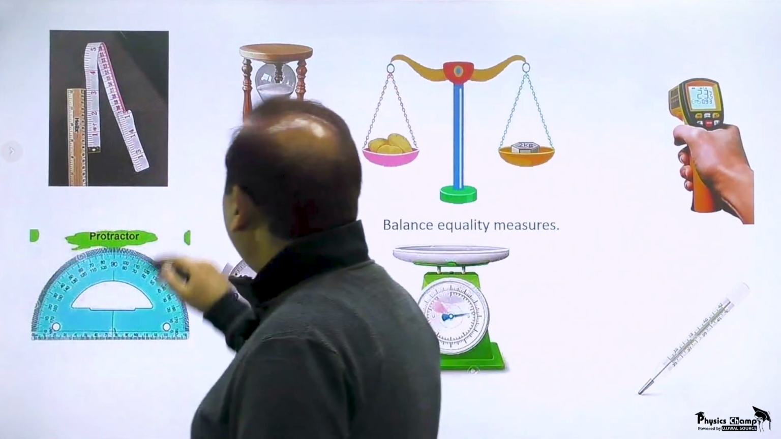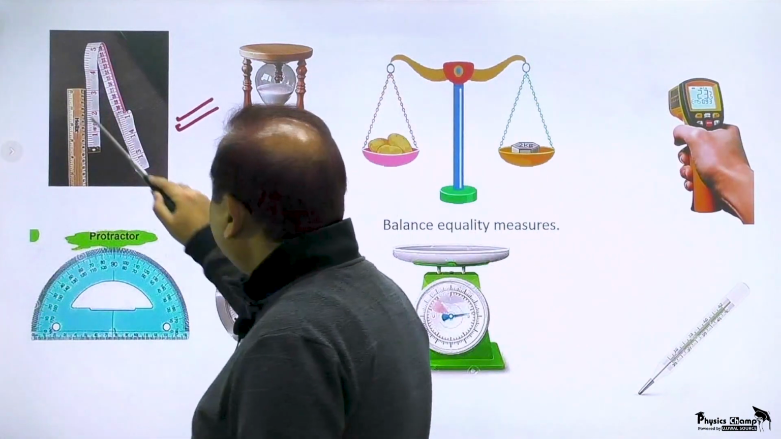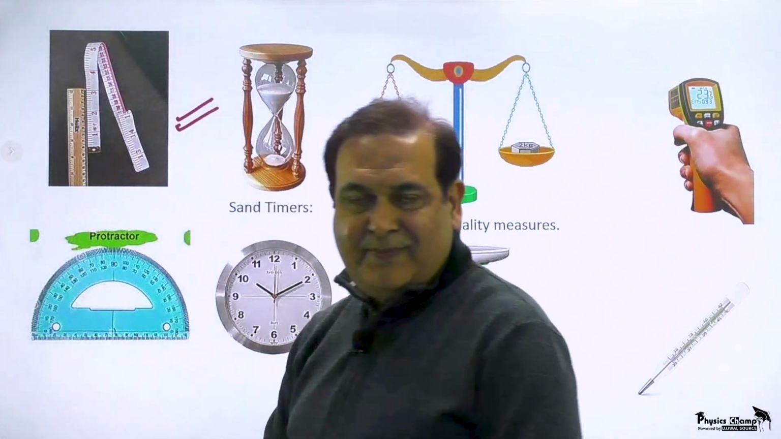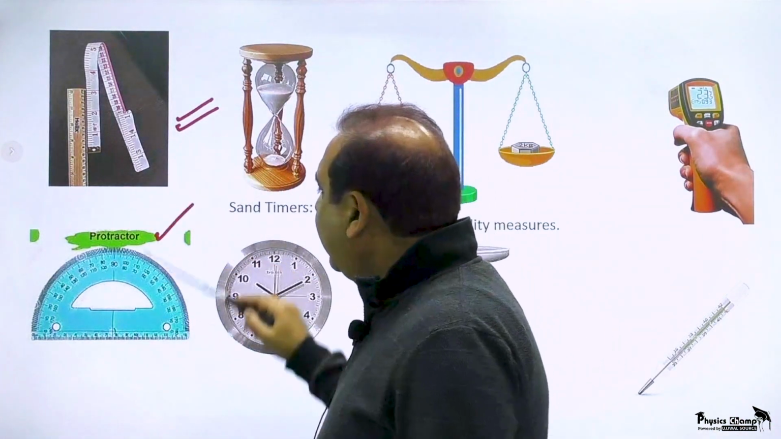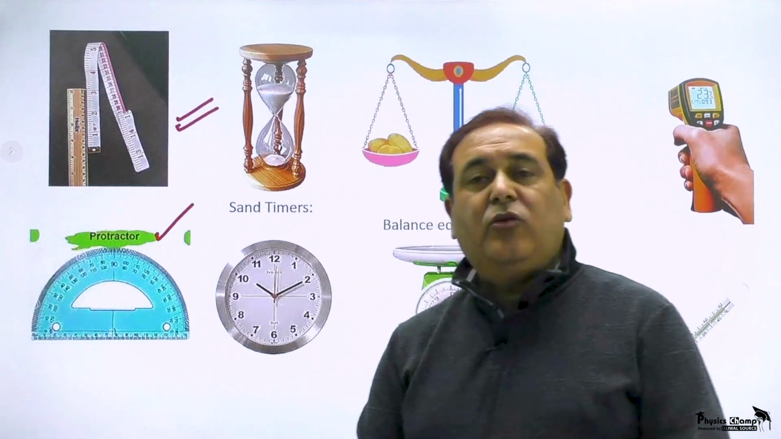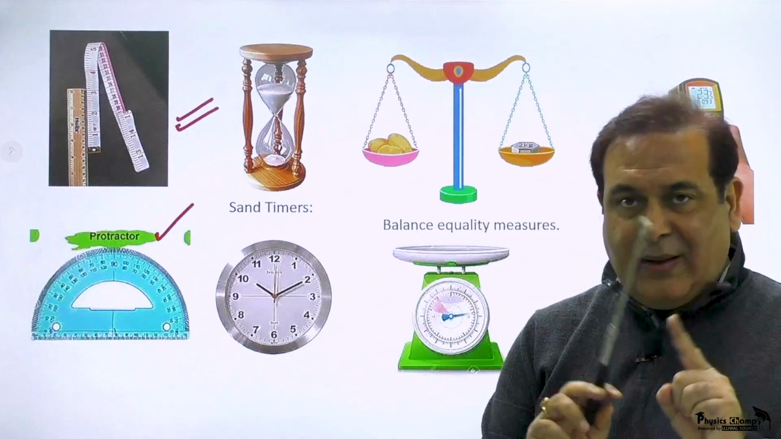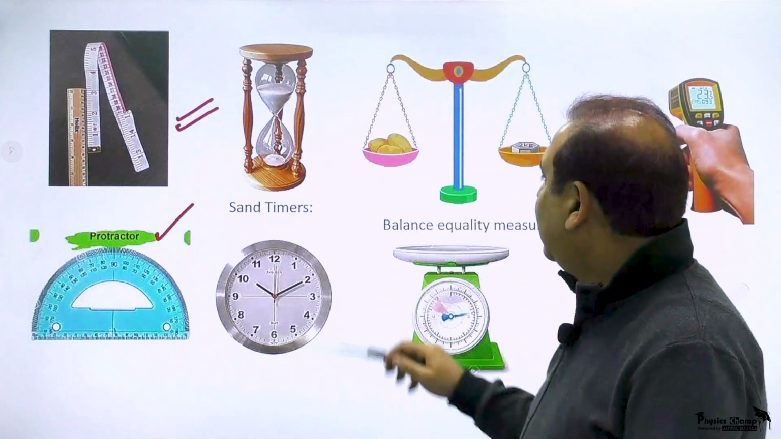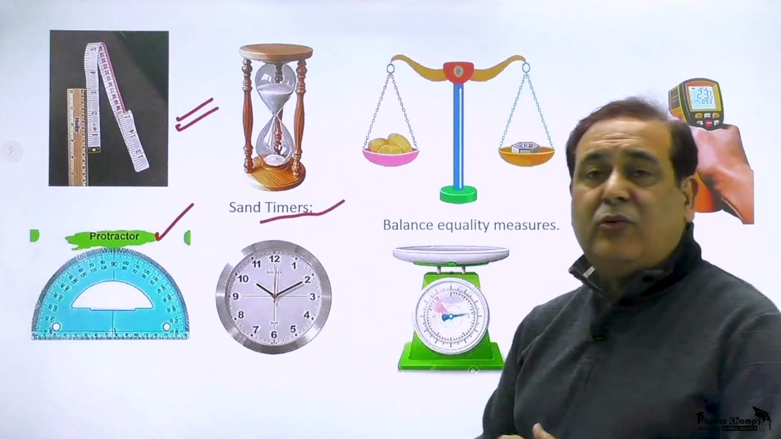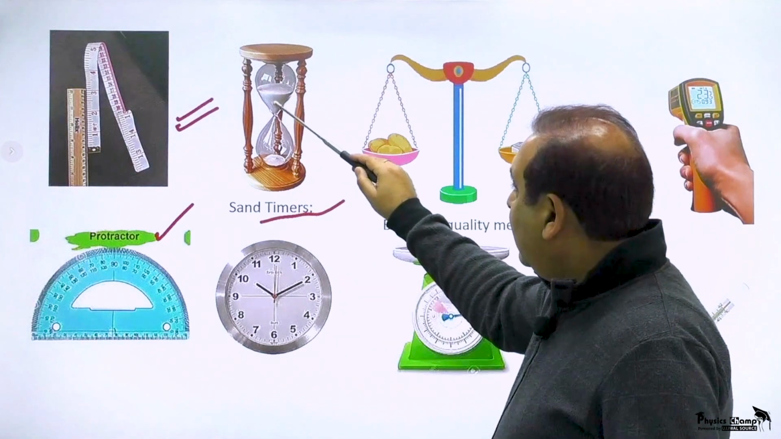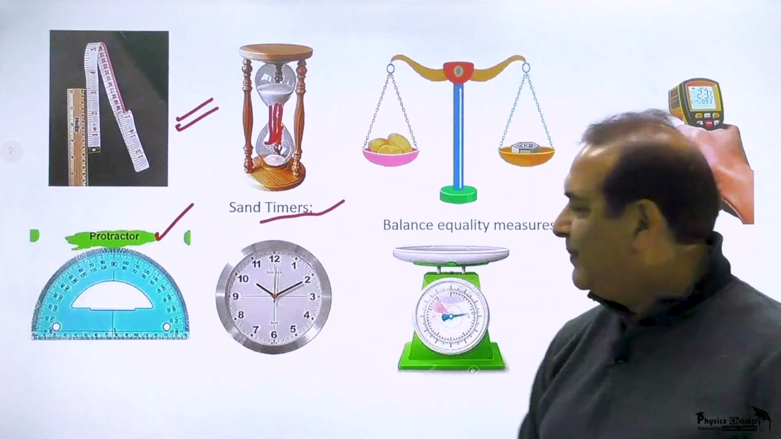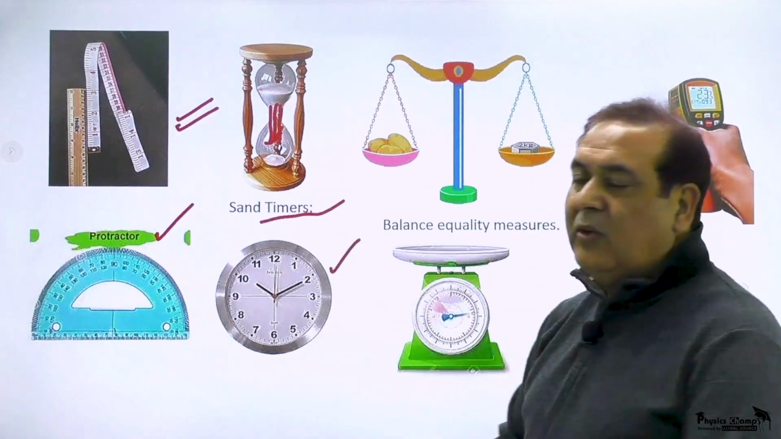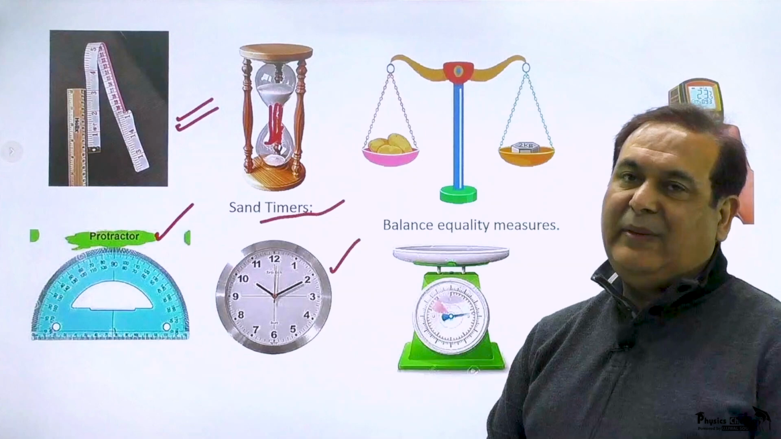If I ask you, these scales are used for what? For measuring length. This protractor is used for what? For measuring angle. This sand timer is used for what? It's an old method to measure the time that passes. Similarly, you are using a clock, that is for time.